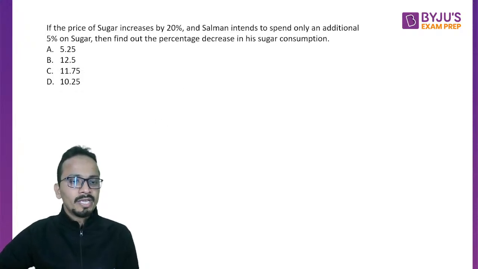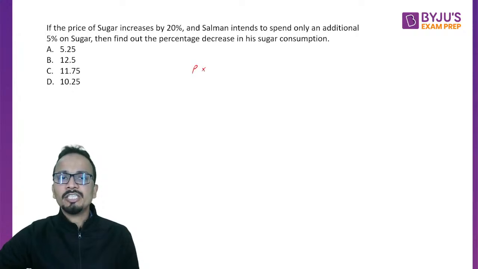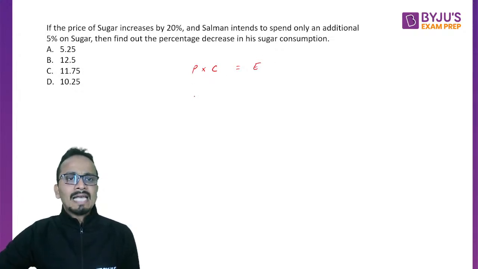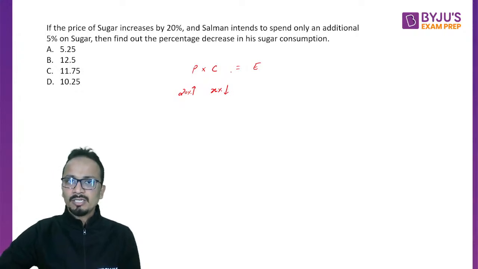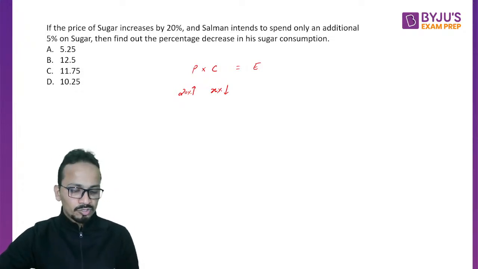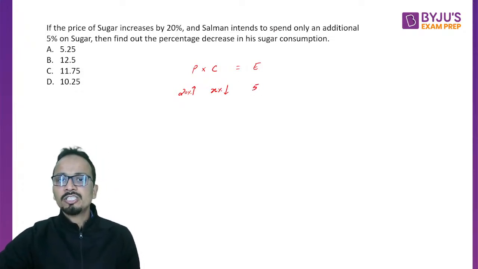Now you all must be knowing one relation between price, consumption and expenditure. Price into consumption is equal to expenditure. Okay. Now the price has increased by 20%. What should be the decrease in consumption? So let's say there is an X% decrease in consumption when Salman intends to spend only an additional 5% on sugar. So the expenditure has increased only by 5%.